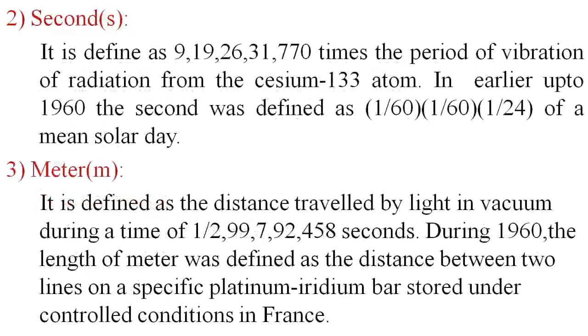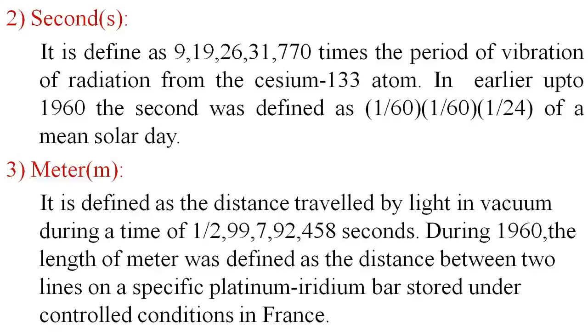The second one is the second. It is defined as 9,192,631,770 times the period of vibration of radiation from the cesium-133 atom. That is the number of periods of vibration of radiation from the cesium-133 atom, which defines the second, the measurement of time.